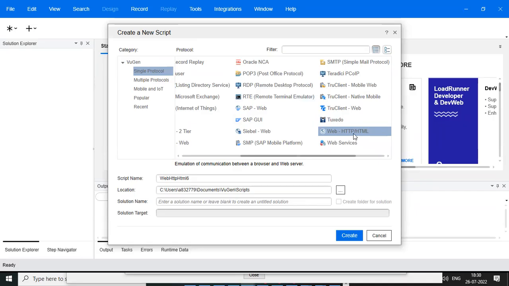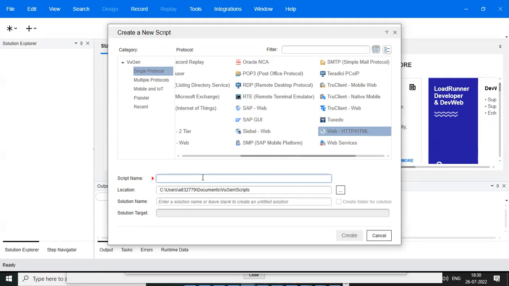all web-based applications only, like banking, insurance, healthcare domains, and different applications, all of them web-based. So that is why I'm selecting this protocol. We can call it the Web HTTP/HTML protocol. And after that, here we need to give the script name. The script name also we need to give properly.